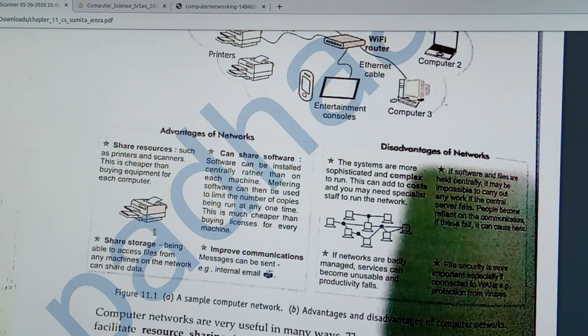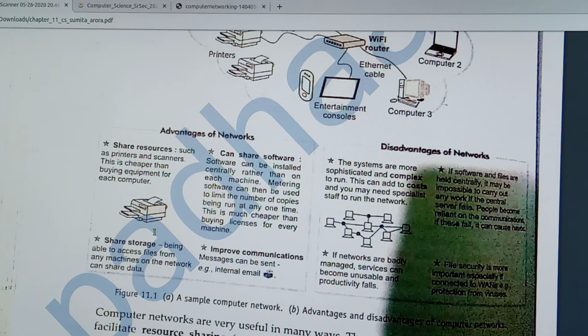The next advantage is that we can share software. There is no need to install software on all the computers; we can share the software by using this network technology.